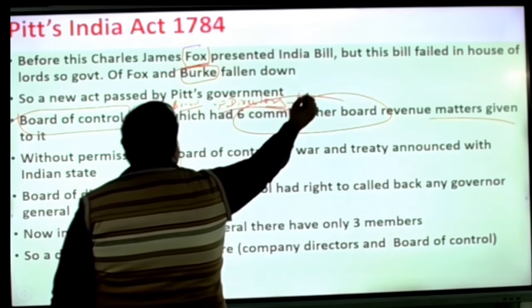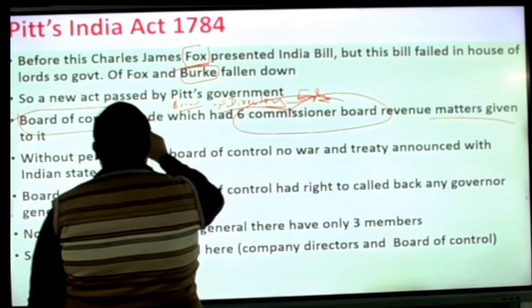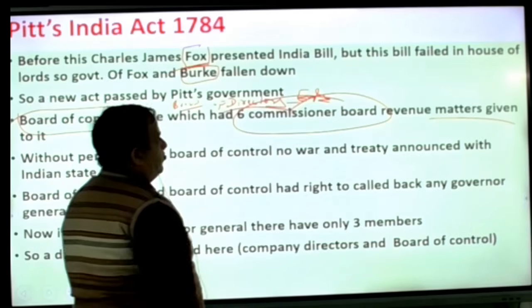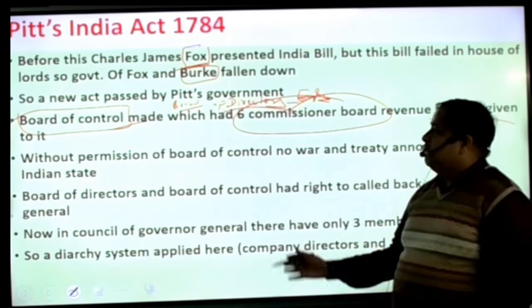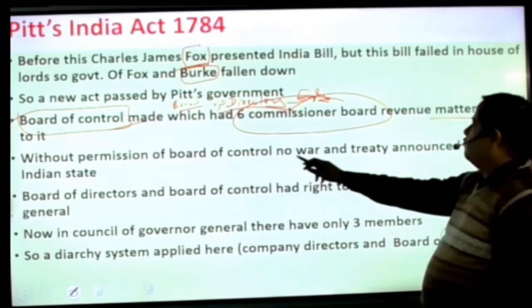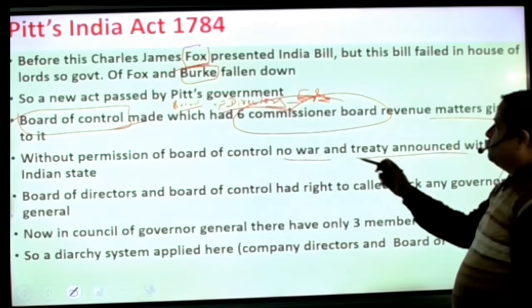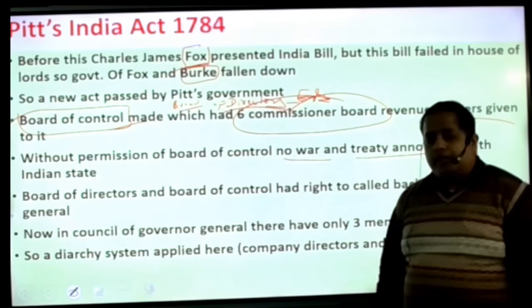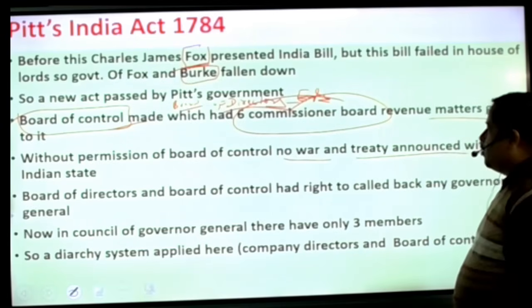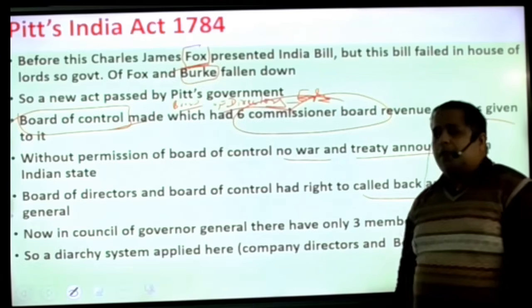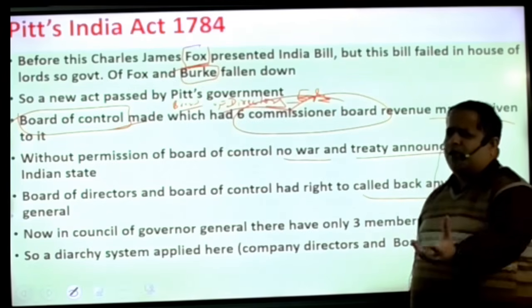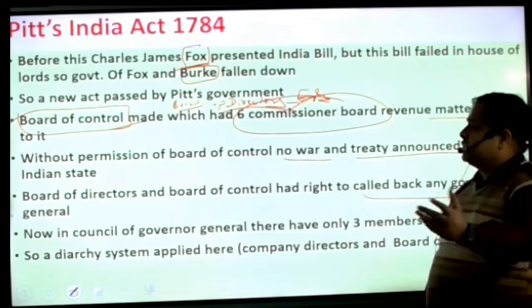It is in England. This Board of Control was also made, and in revenue matters it was allowed to give suggestions. Without permission of the Board of Control, no war and no treaty could be announced with any Indian state. The Board of Directors and Board of Control had the right to call back any Governor General. This power was given, but only for a short time. Later on this power changed.